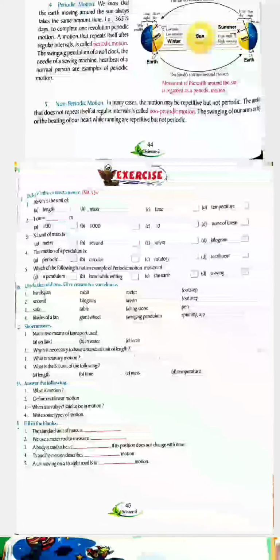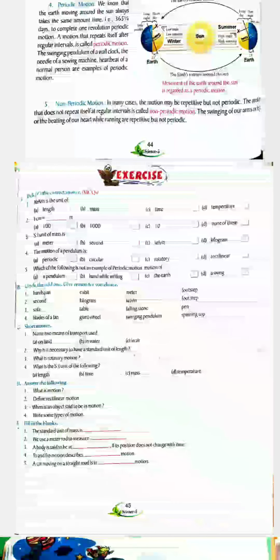Number 5, which of the following is not an example of periodic motion? Motion of a pendulum, hand while writing, the earth, or a swing. Which is not an example of periodic motion? That is hand while writing. Hand while writing is correct. So circle the odd one, give reason for your choice.